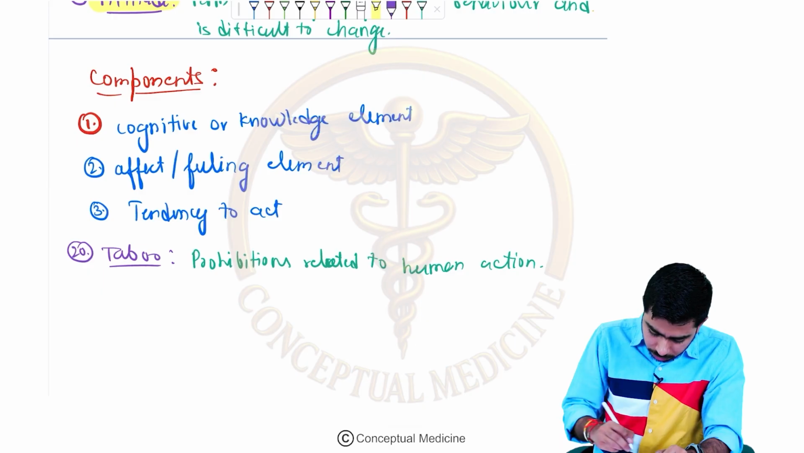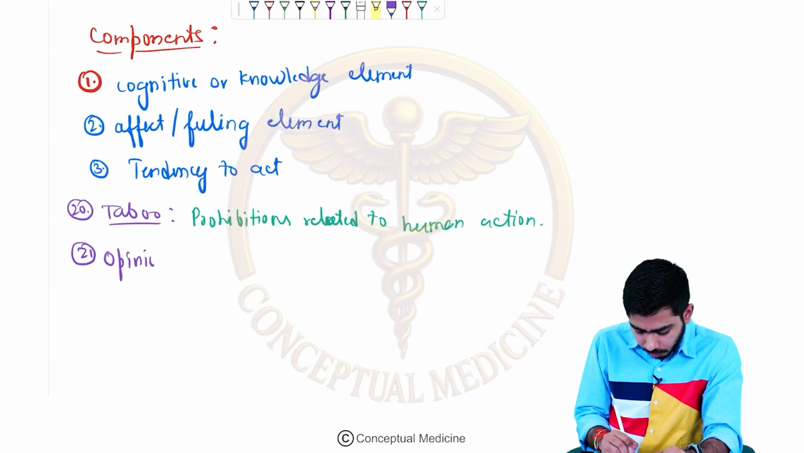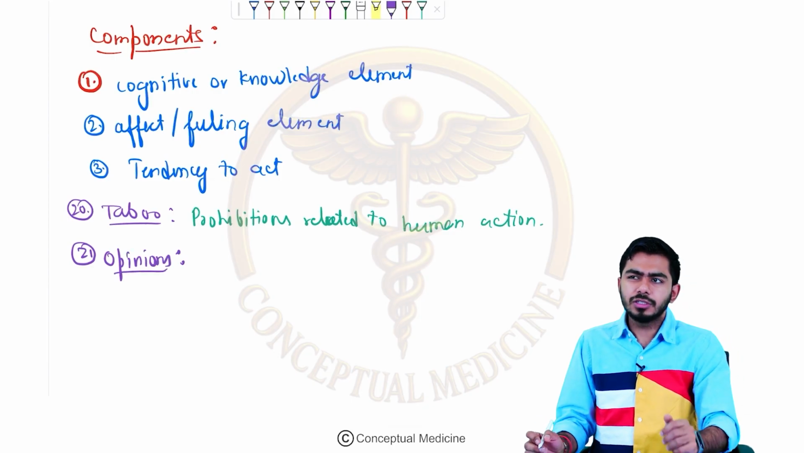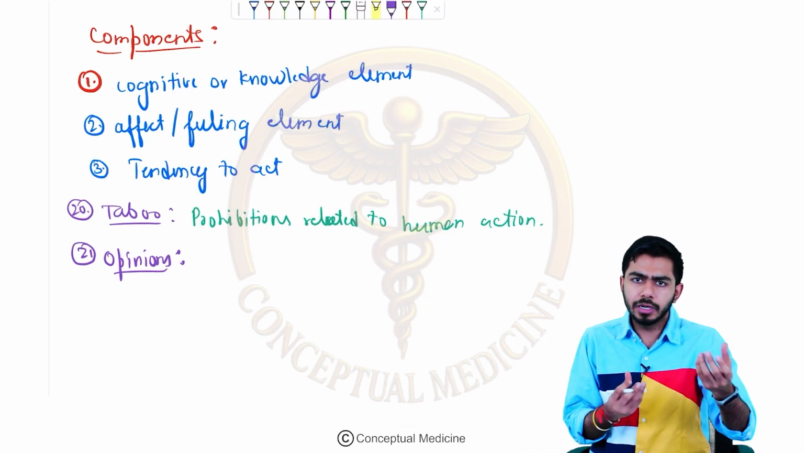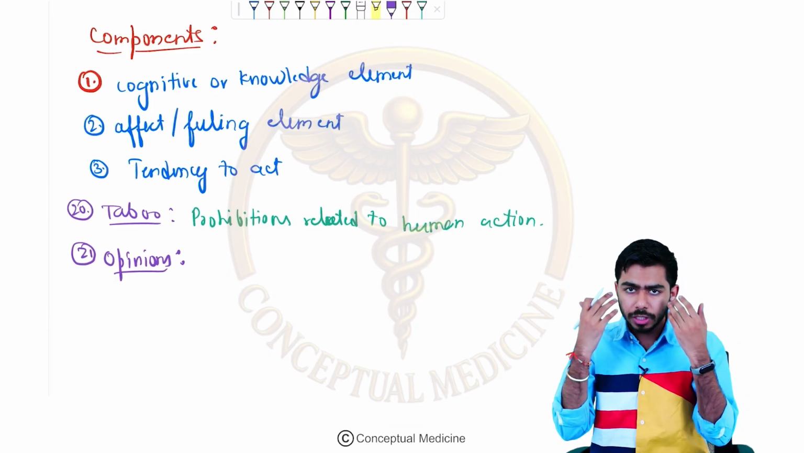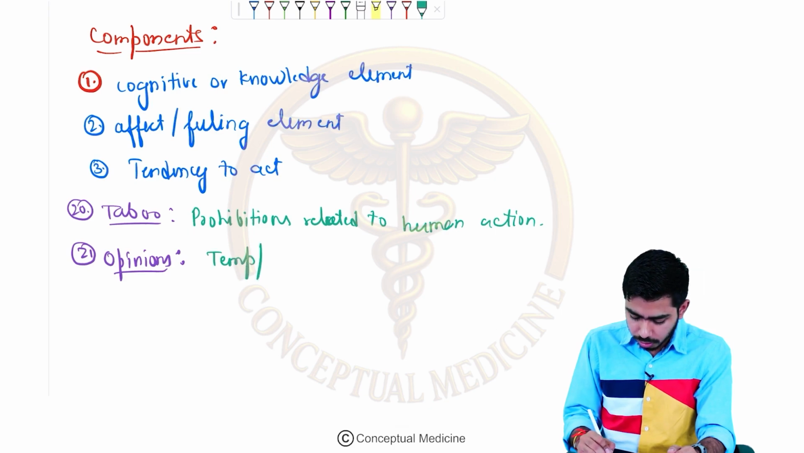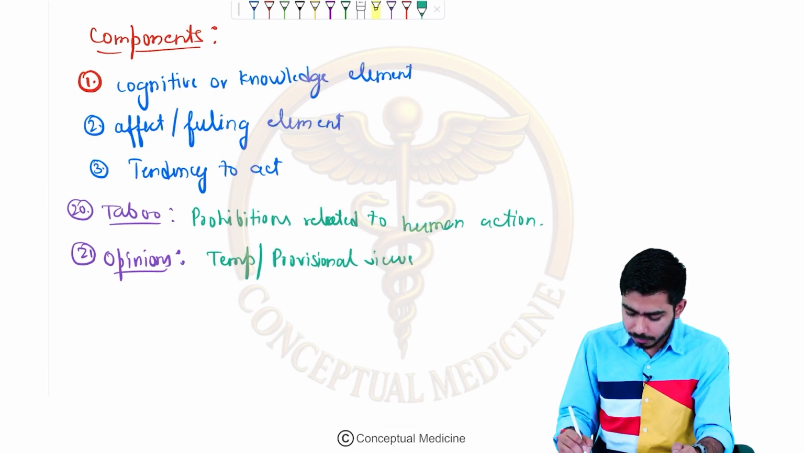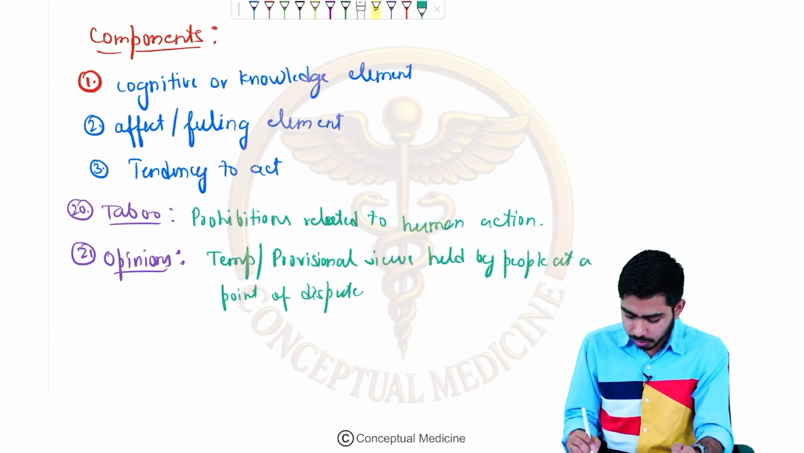Next, which we shall talk about over here, or I would say 21, what are opinions? Opinions are just the provisional view, temporary view. I'm having some opinion about some topic, some opinion about some debate. These are not my permanent view, these are my temporary or provisional view. So opinions are temporary, provisional views held by people at a point of dispute.